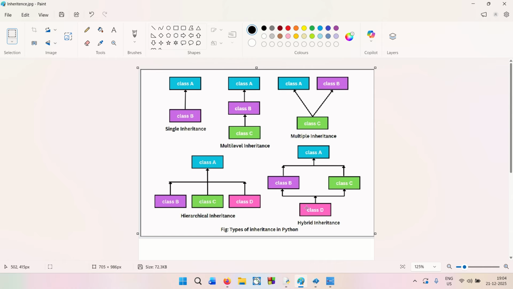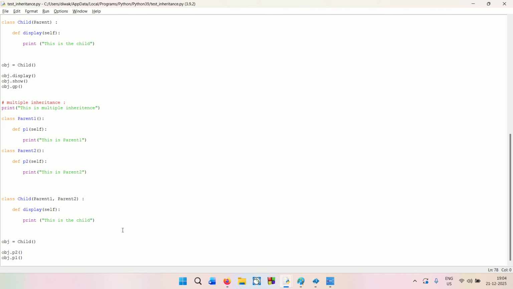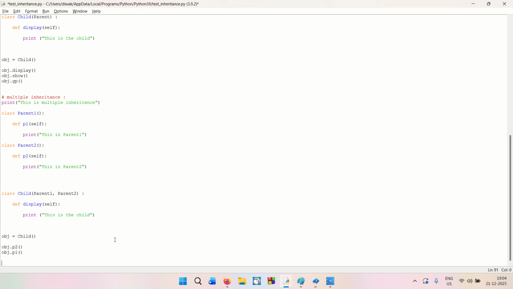So basically you are calling two or more than two classes. You can even say that classes B and C which are inheriting is also a hierarchical inheritance. So basically you can say it's a hybrid inheritance, right? No need to go through this in depth because you are already learning the other four. If you know the other four you can draw the hybrid inheritance. So let us quickly go through the hierarchical inheritance because people will also talk about that.